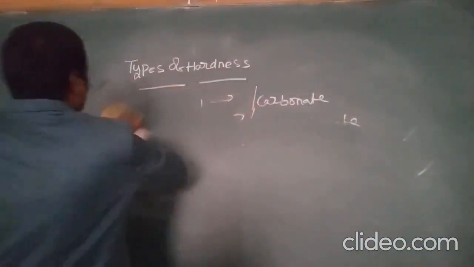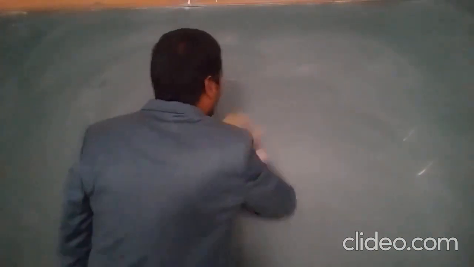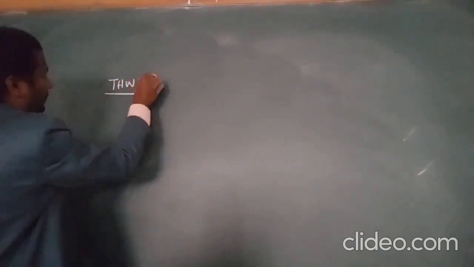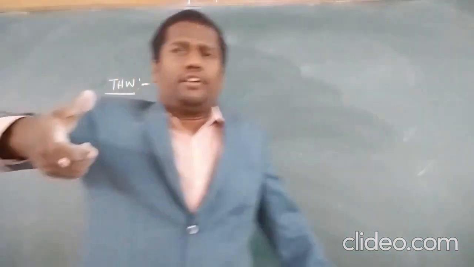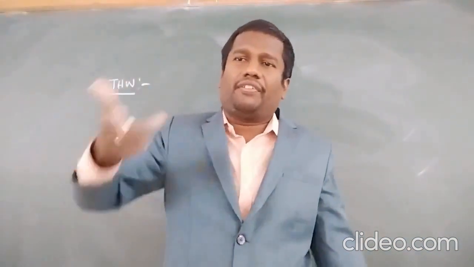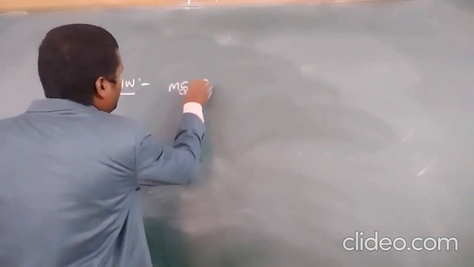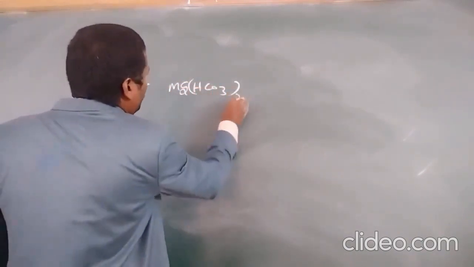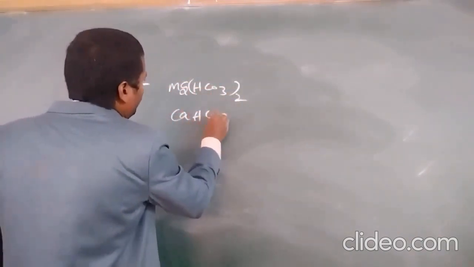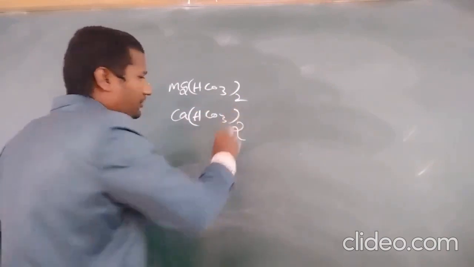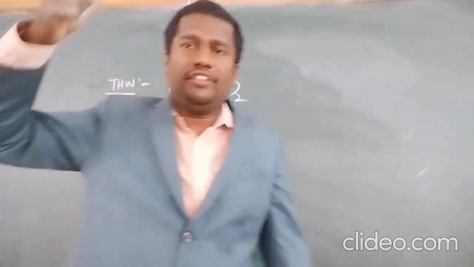Okay, now I'll discuss temporary hardness of water. Temporary hardness of water is due to the presence of bicarbonates of calcium and magnesium. Bicarbonates of calcium and magnesium, Mg(HCO3)2 and Ca(HCO3)2. These are the temporary hardness causing salts.